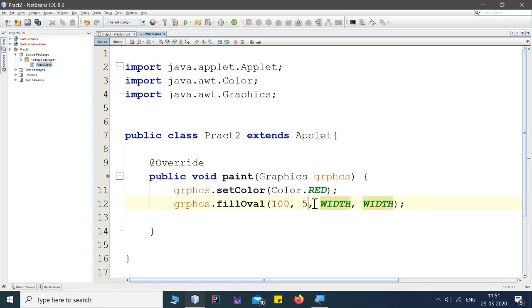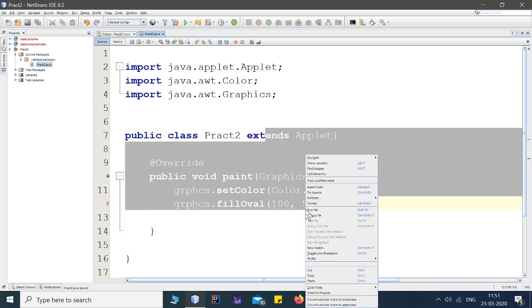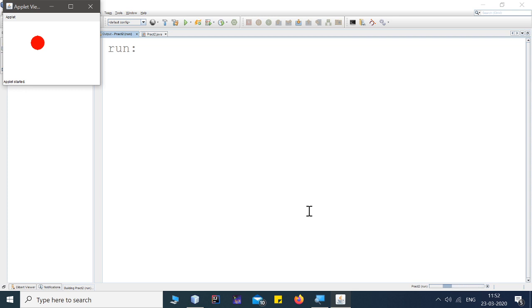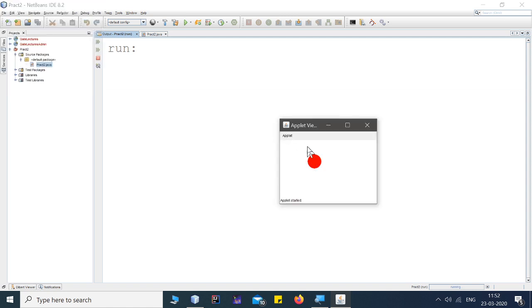Here I'm writing 50 from top, and then I'm writing the first diameter as 50, and the second diameter again as 50. Just check that it's creating one applet. Inside that applet, the color of the circle will be red, the distance from the left-hand side is 100 units, the distance from top will be 50, and the diameter will be 50 and 50.